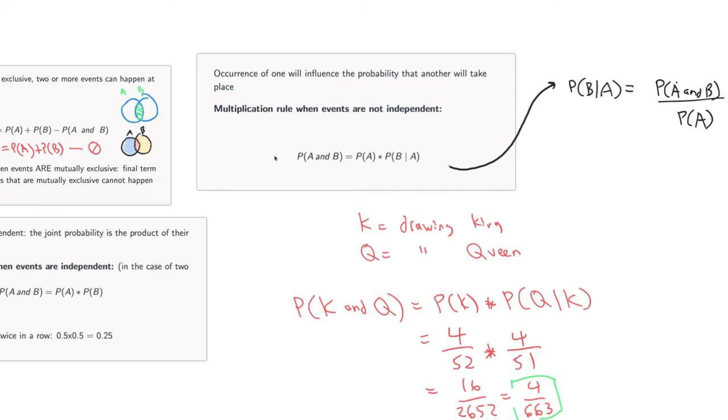And I will say for sure that occasionally you might need to find the probability of B given A, in which case you're going to rely on this setup here, okay? Perhaps in the word problem, they tell you what the probability of A and B is, or maybe you have a two-way table or something where you can clearly see what the probability of A and B is, okay?